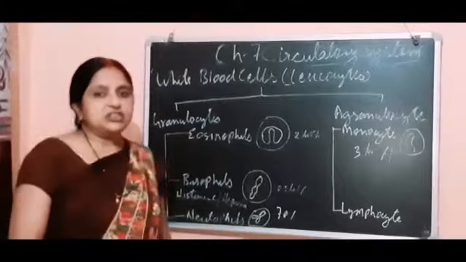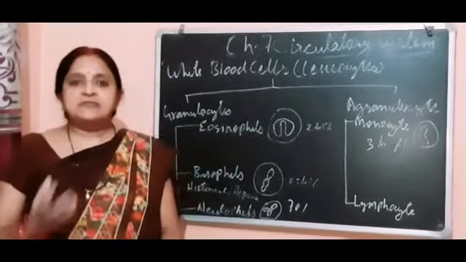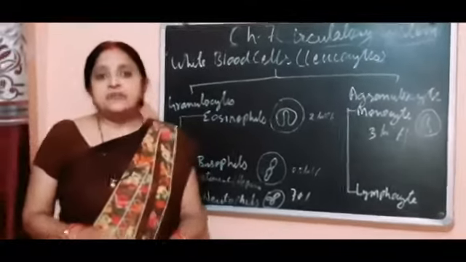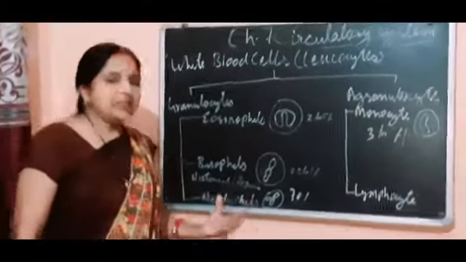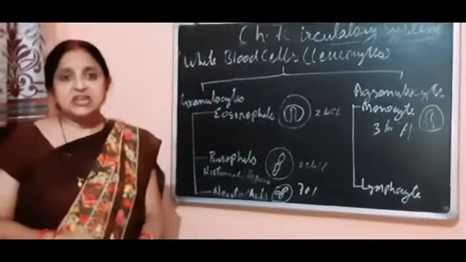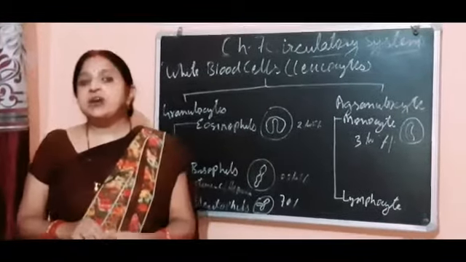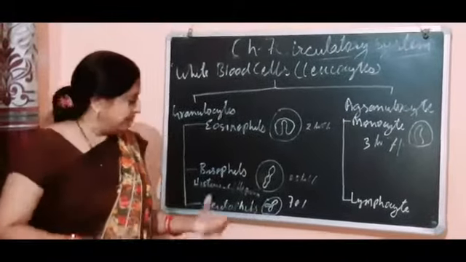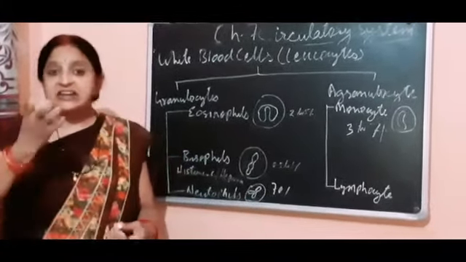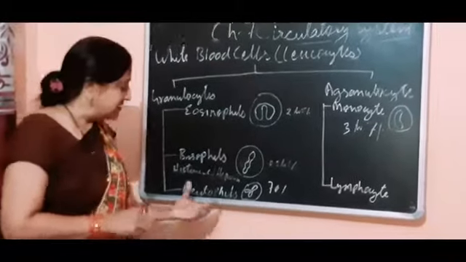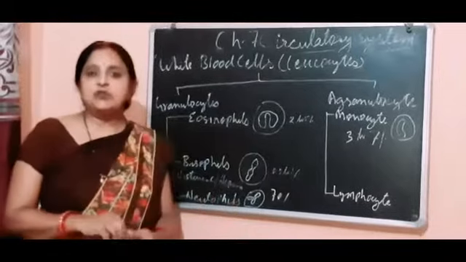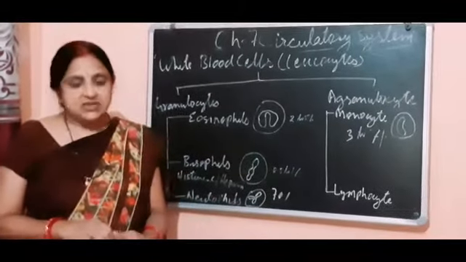Their main function is to engulf bacteria or a foreign particle. That process is called phagocytosis. I will explain phagocytosis and diapedesis, two terms, while explaining the function of WBC. Now, the main function of neutrophils is phagocytosis, meaning engulfing of bacteria, and they have amoeboid movement. They provide the amoeboid movement for the WBC.